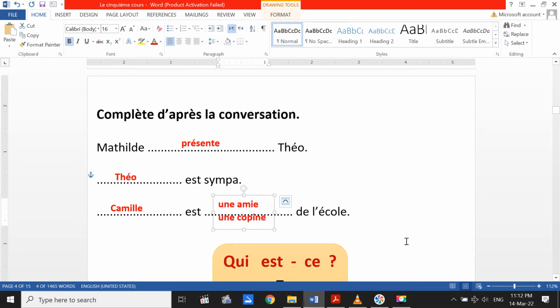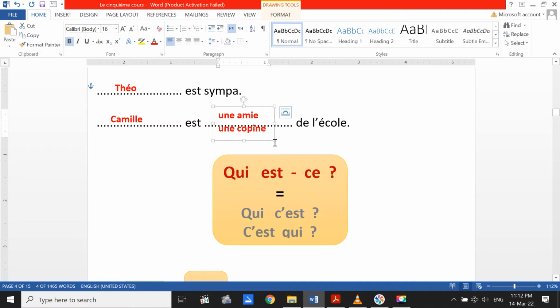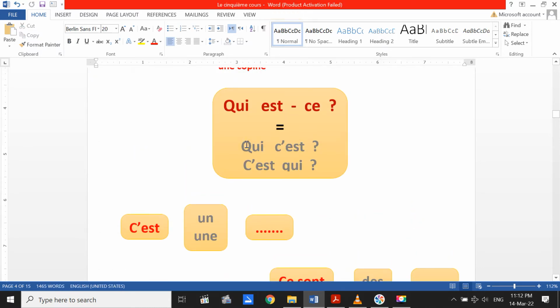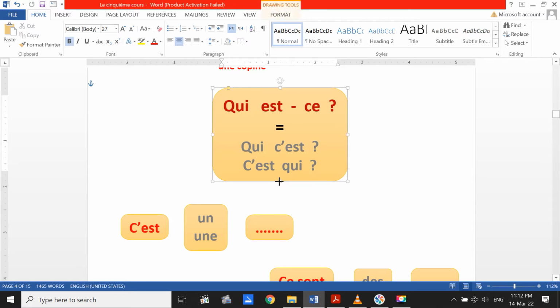Or une copine, or une amie. It's the same meaning. Donc, autre chose qu'on va expliquer ensemble. Qui est? Qui est means who is this, and we can say it this way, qui c'est or c'est qui. But this is the standard way to say it, qui est.